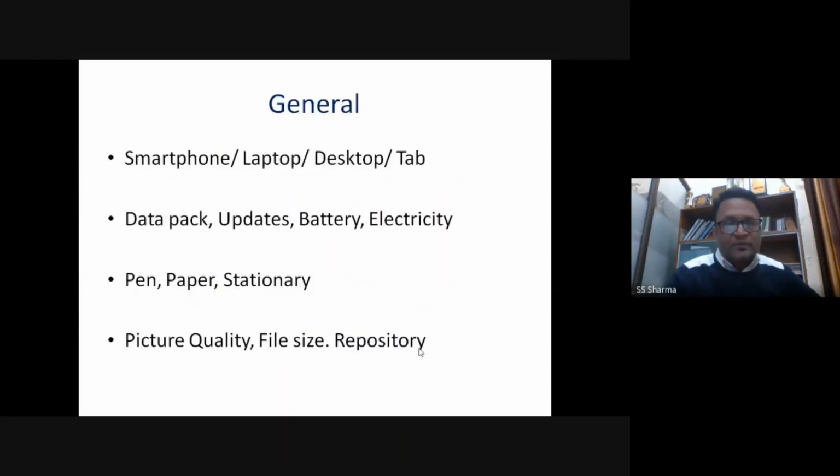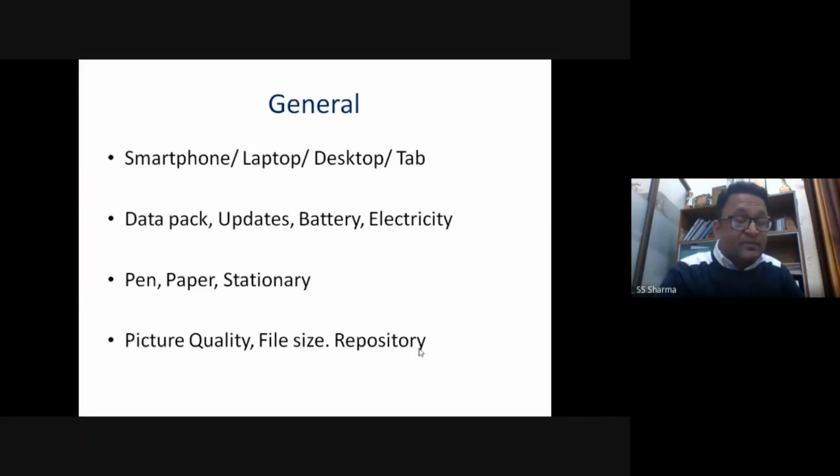Now, the first general instruction, which you should be very much aware of, is that you may have a smartphone or a laptop or a desktop, or you are using a tab, but it is preferable to take the examination with the help of a laptop or a desktop. If you have the option of taking it with a laptop or desktop, I think it is going to be the best option, because the other things may have certain issues, and therefore it is requested, if you have a laptop or a desktop, please use that for the examination. That will be easier for you guys.